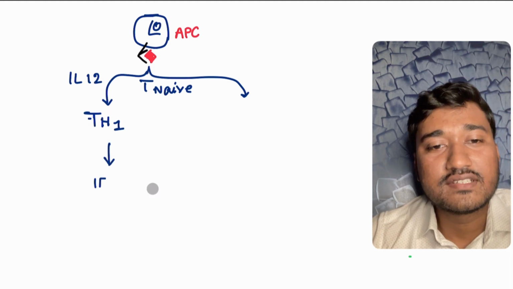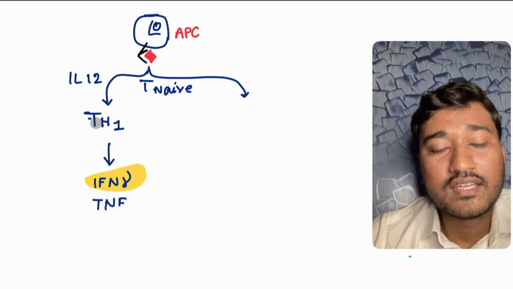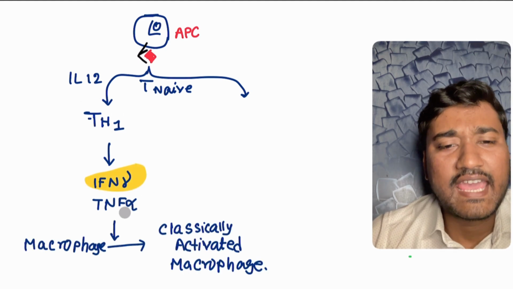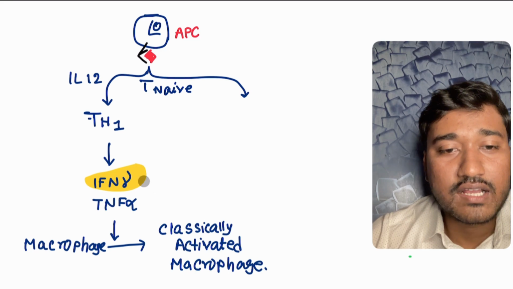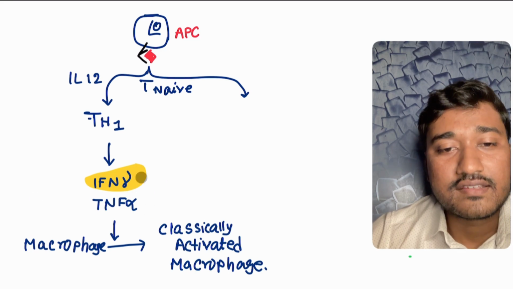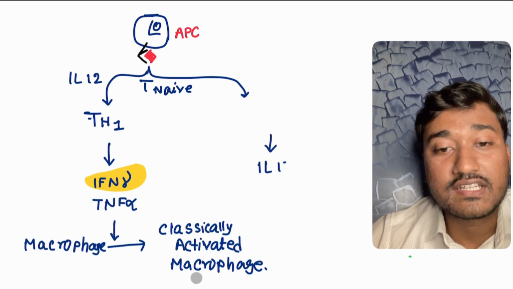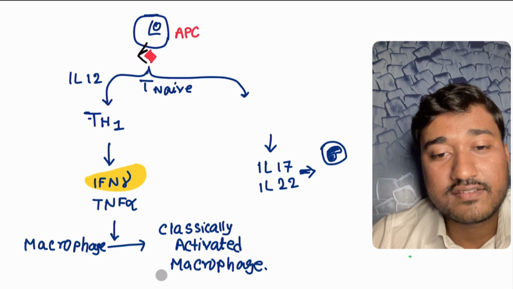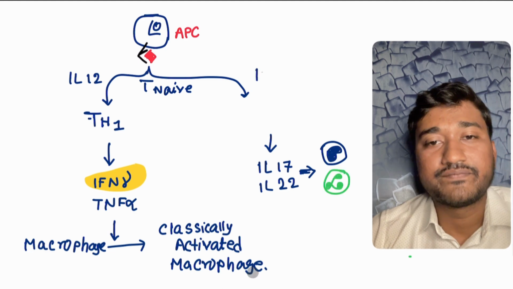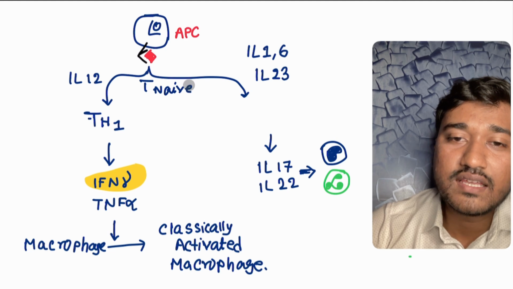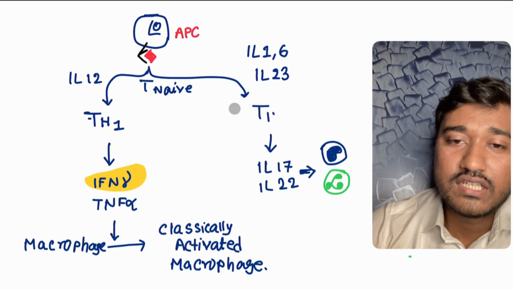This T helper 1 cell, after getting activated and differentiated, produces interferon gamma mainly, as well as TNF alpha. This interferon gamma and TNF alpha synergistically stimulate your macrophages and eventually convert them into classically activated macrophages. These classically activated macrophages are also called your epithelioid cells. Okay, so look here at what happens with this T naive cell. It eventually leads to the formation of what?